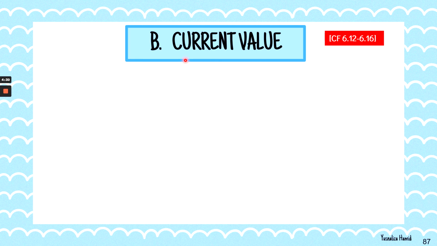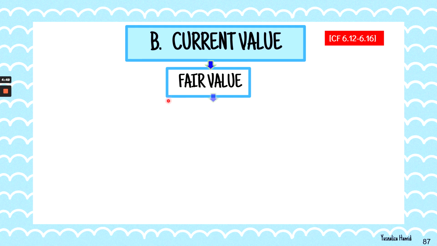Let us look at current value measurement basis. Under the conceptual framework earlier, there were three measurement bases. There were actually two, only that the current value measurement basis consists of three options. And I'm now focusing on the first option, that is the fair value.